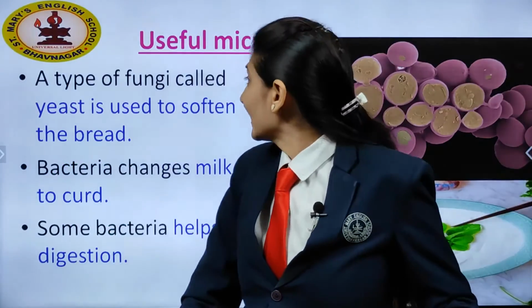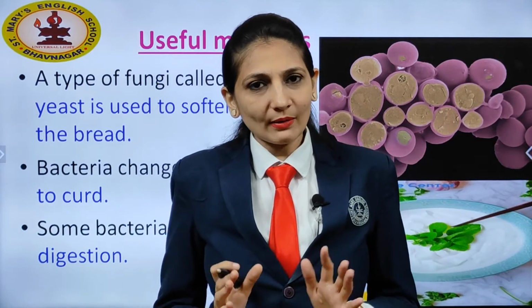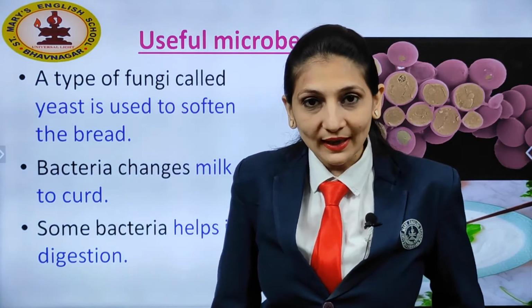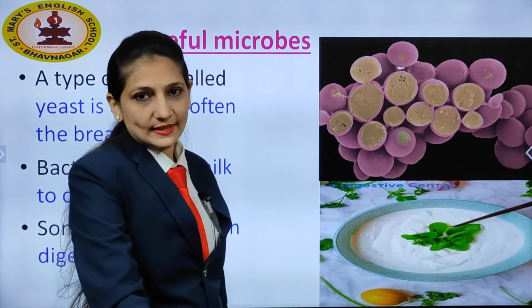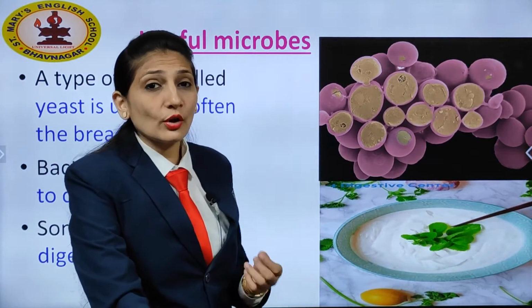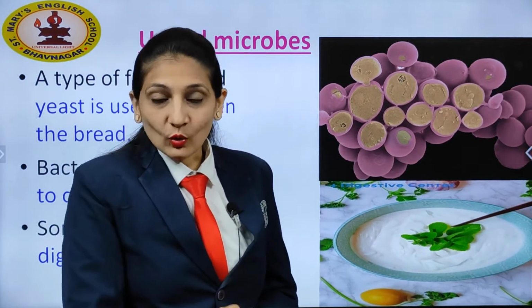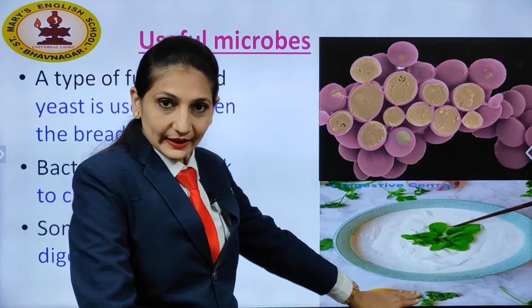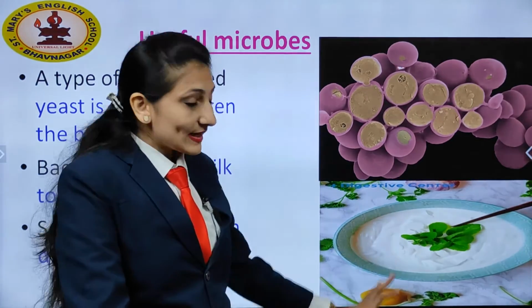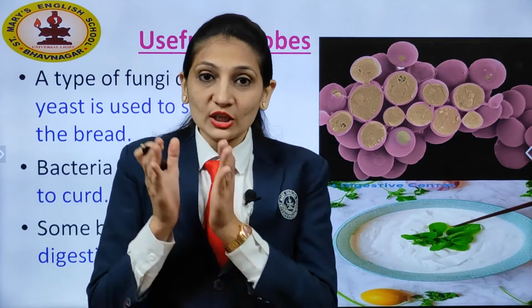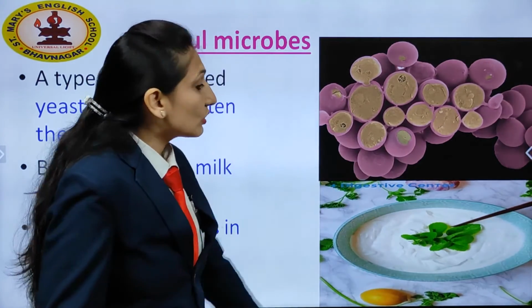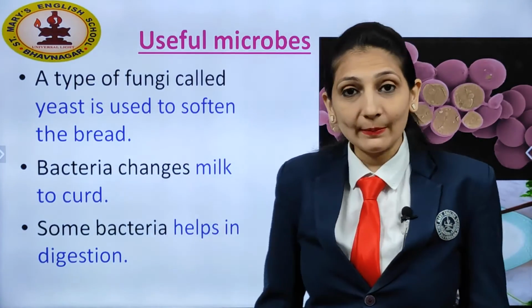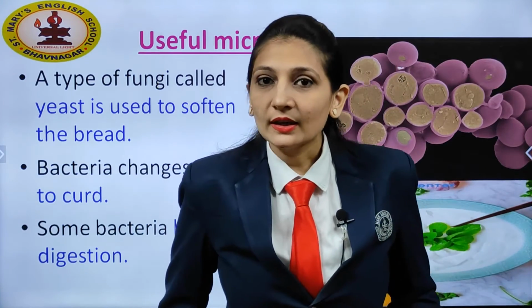But not all microbes are bad. Some microbes are useful to us also. Which are they? Let us see. Here you can see this is yeast. Yeast is helpful to us to soften the bread. Yes, bread is very soft. Why? That is because of the yeast. Now, even some bacteria are needed to make curd. Without that bacteria we cannot change milk into curd. So this is how some microbes are helpful to us. They are called useful microbes, and some bacteria help in better digestion.